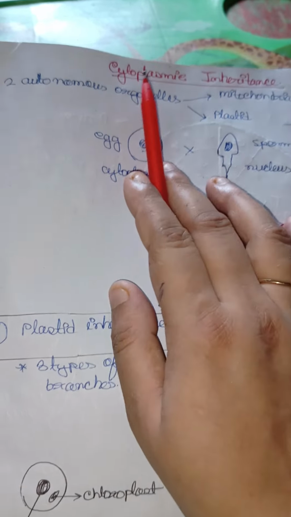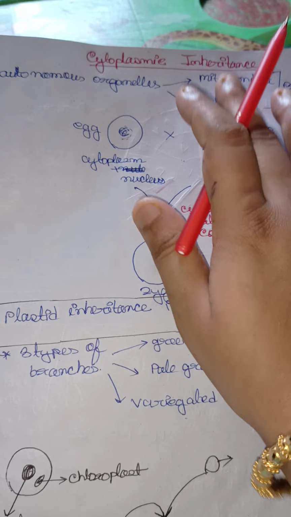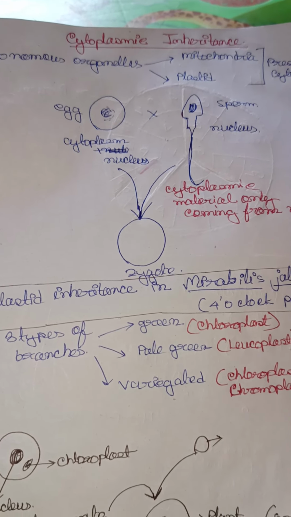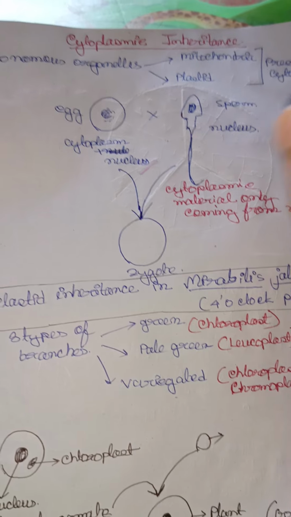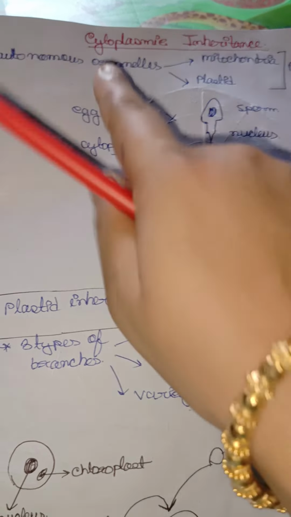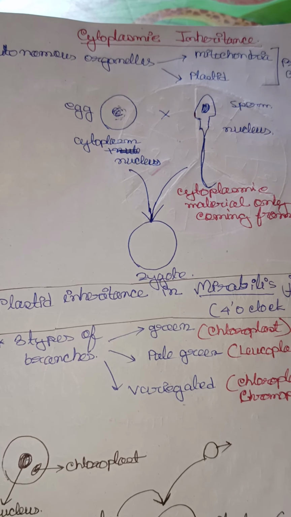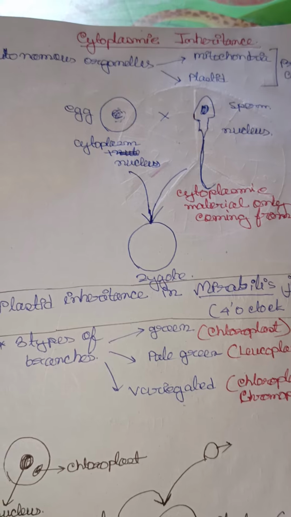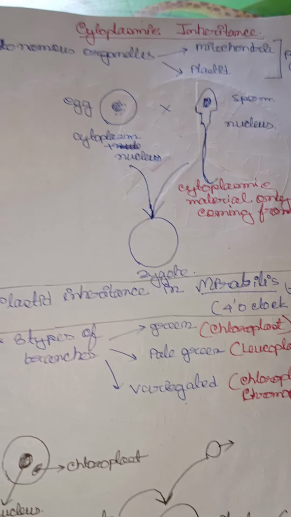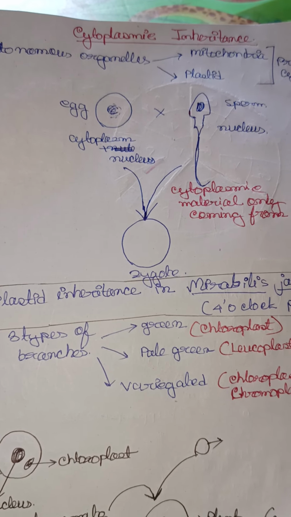Now we will learn a new topic, chromosomal inheritance. We have seen what inheritance means: the gene coming from one generation to the next generation through the nucleus, right? Not from the cytoplasm. But in cytoplasmic inheritance, the cytoplasm plays the most important role. That's why it is called cytoplasmic inheritance.